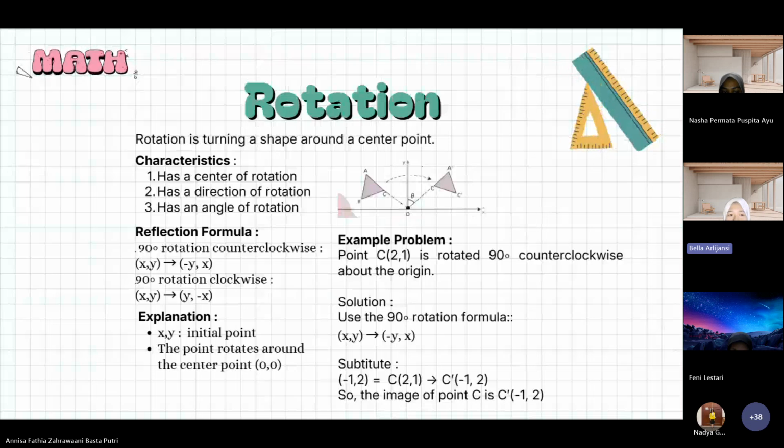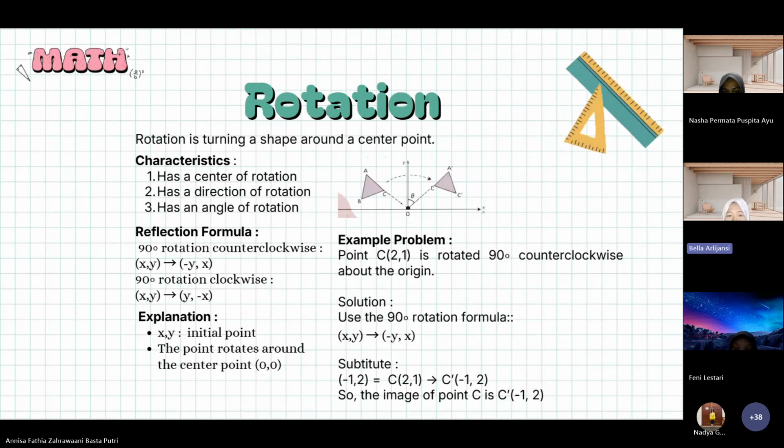Rotation is turning a shape around a center point by a certain angle. Rotation can be clockwise or counterclockwise.